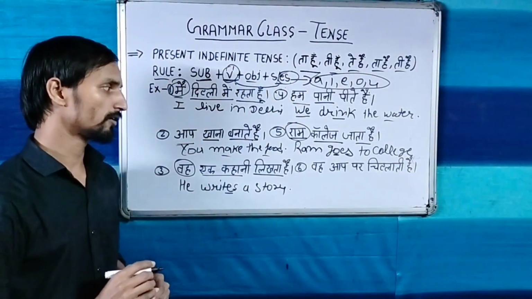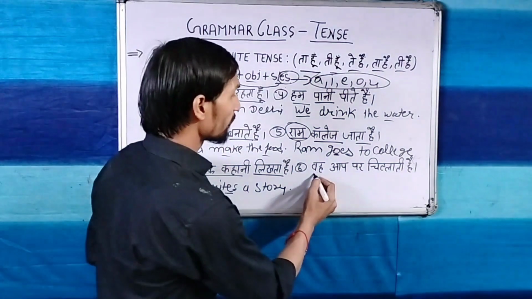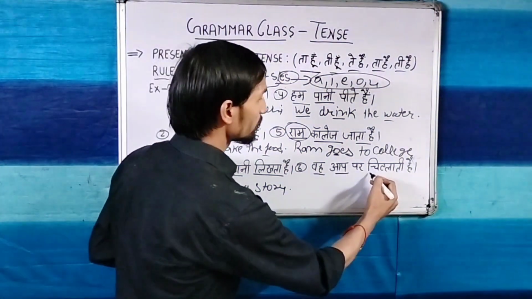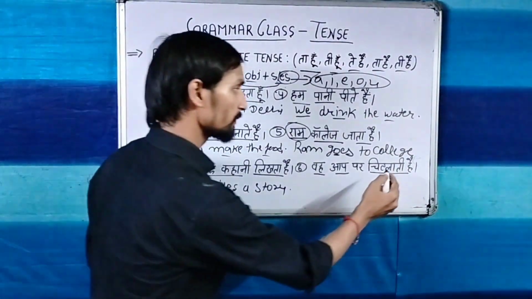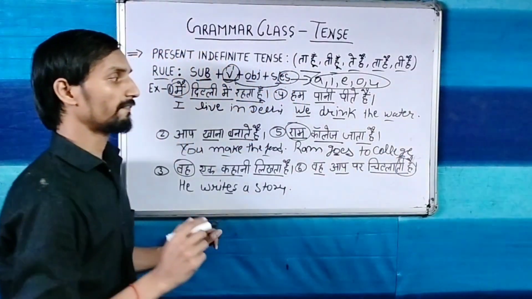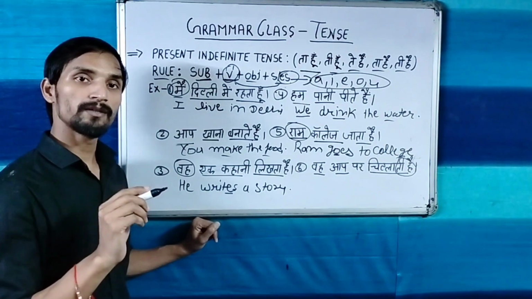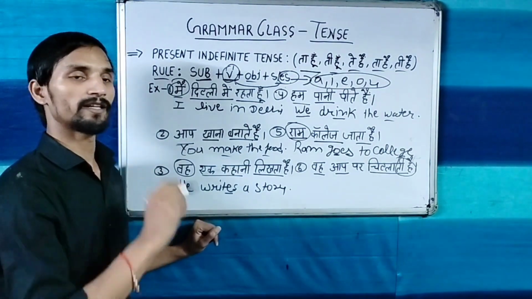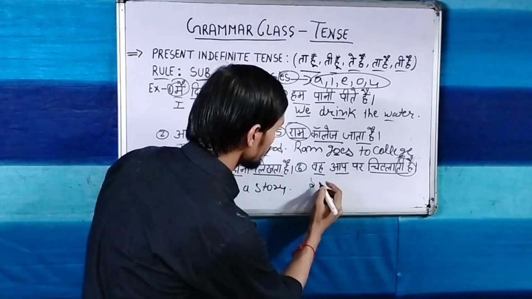Now let's see another sentence: वह आप पर चिल्लाती है. This is also your present indefinite tense, because you should know that whenever in the last of the sentence ता है, ती है, ते हैं are coming, you can call it present indefinite tense. Now the subject वह is she.